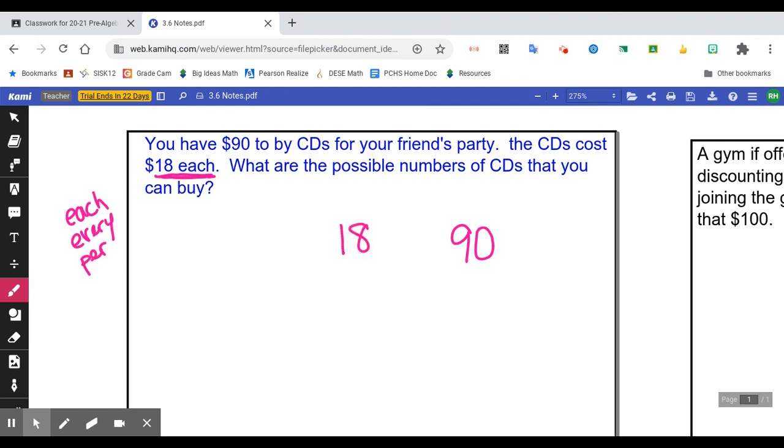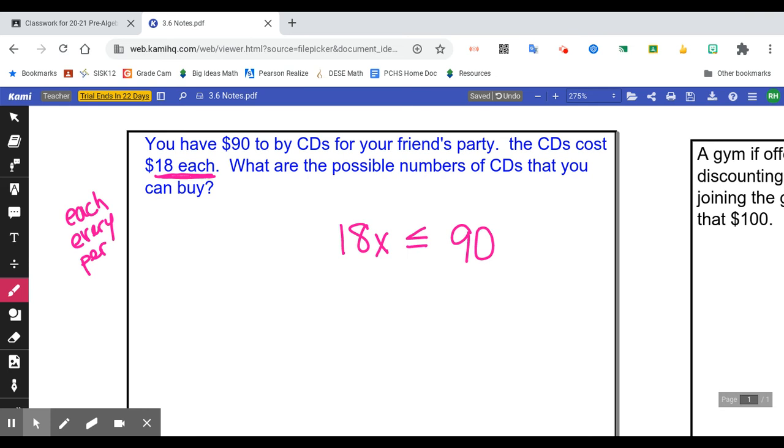So here's my 18x, or if you want to use C for CDs. But if you only have $90 in your pocket or on your debit card or whatever, this amount has to be less than or equal to 90. We can't go past that if that's all the money you have, okay?